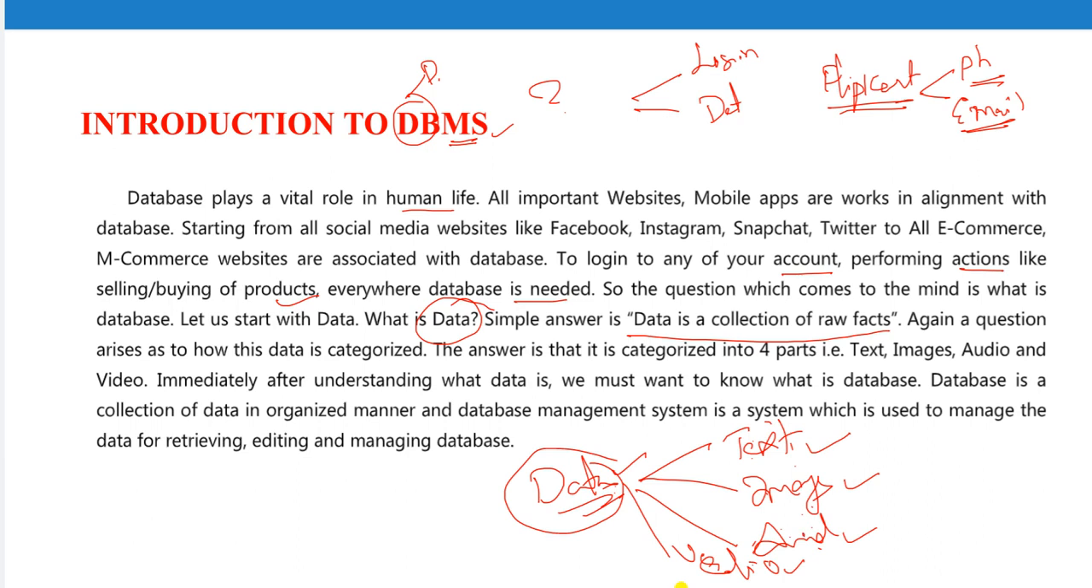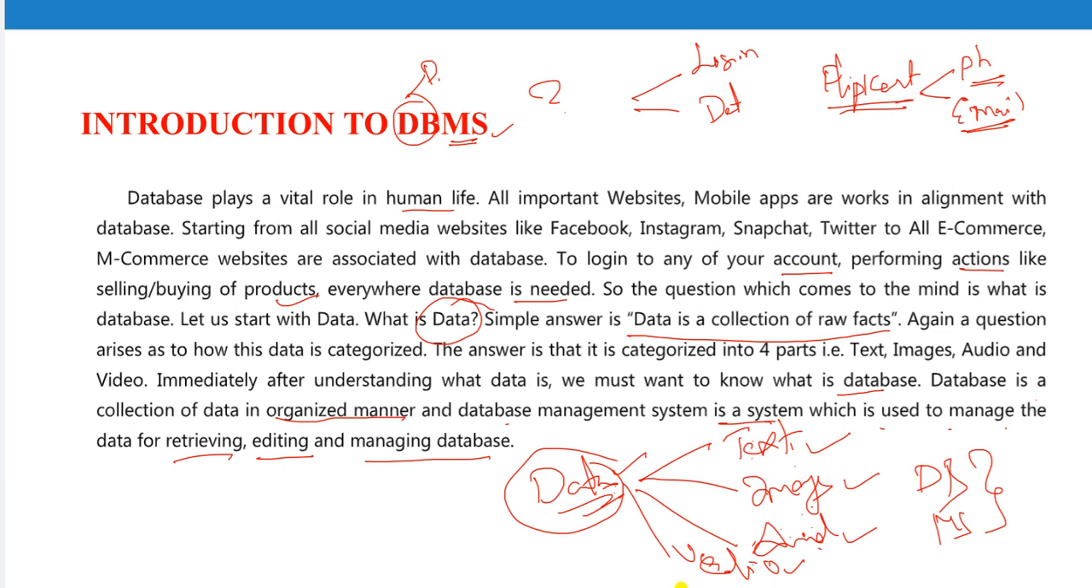Okay, so now this is data. Understanding data, we must also know what a database is. Database is nothing but a collection of data in an organized manner, and a database management system is a system which is used for managing the data, for retrieving, editing the data and managing the database. I will discuss later exactly what a database is and what a management system is, and combined, what a database management system is.